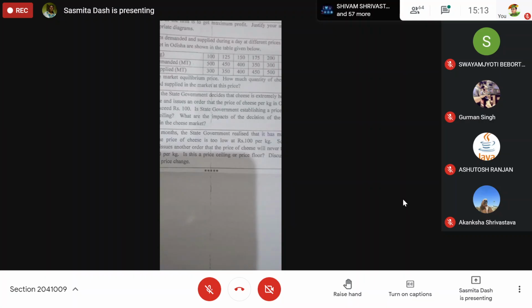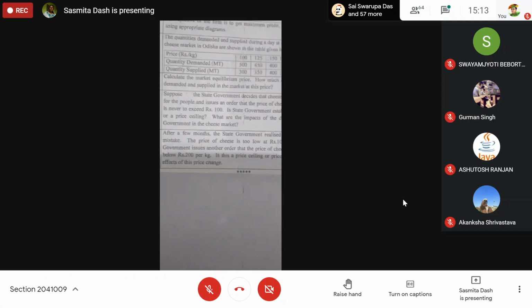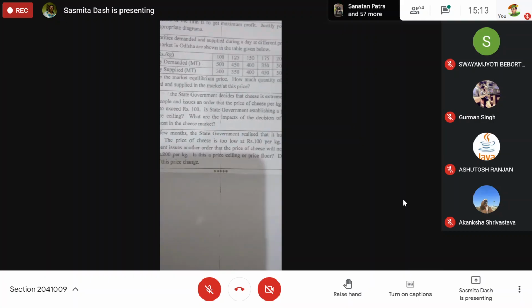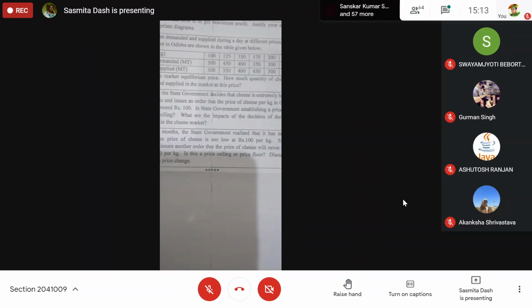Shortage at price 100 rupees in the market, and in case of price selling, what happened? There will be shortage of cheese in the market by 200 kg or MT or whatever it is given. That is MT is given. Okay, metric ton or whatever, or price per kg, whatever is given. So when it is kg, we can say kg. So 200 kg will be shortage in the market.